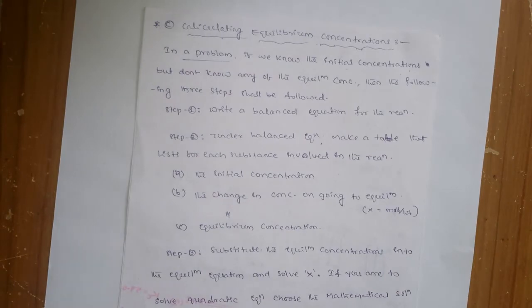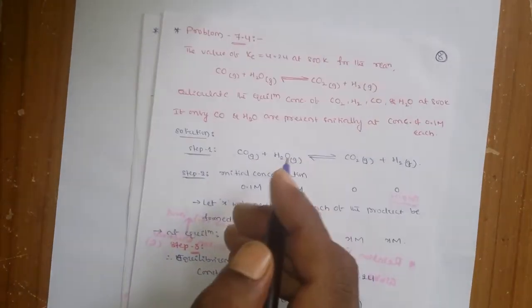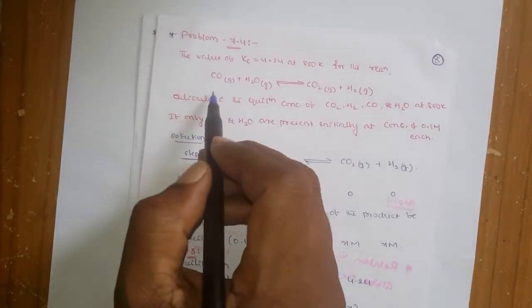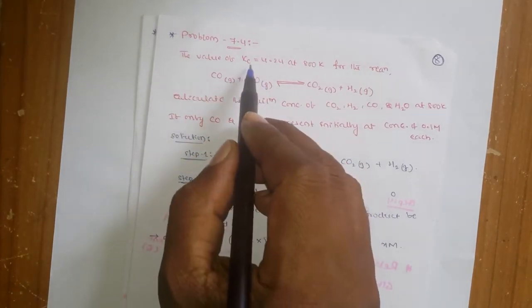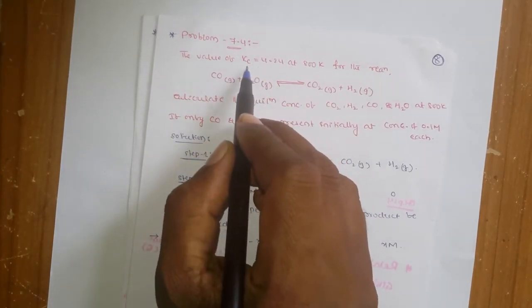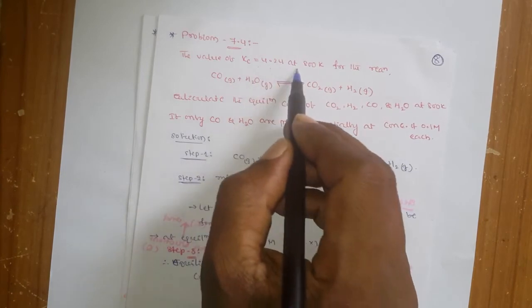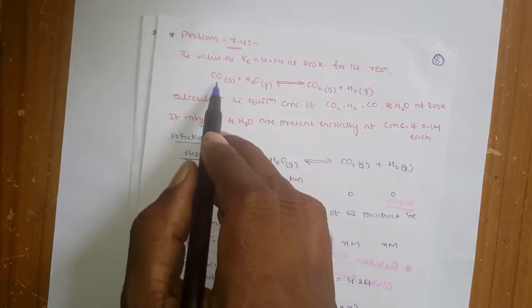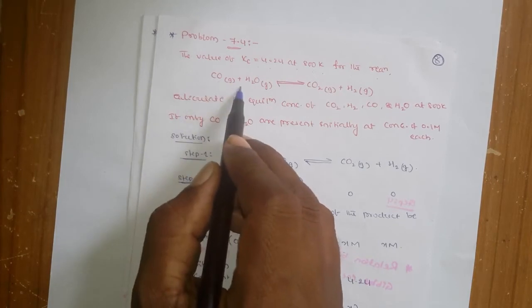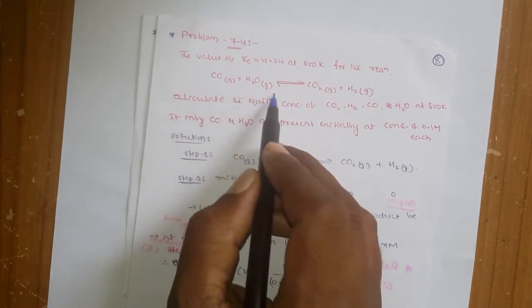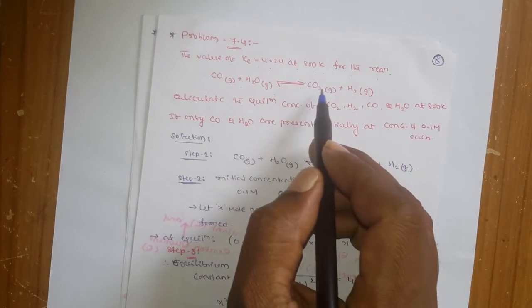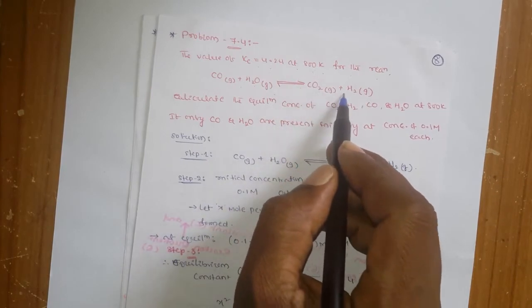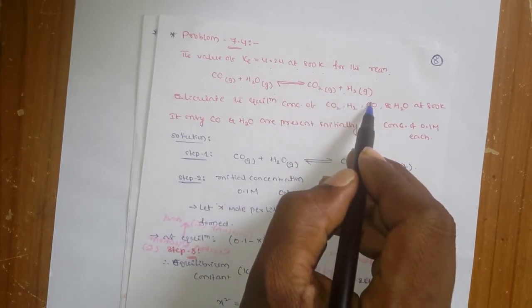Okay, look at problem 7.4, where the value of Kc, the equilibrium constant, is 4.24 at 800 kelvins for this reaction. So what is the reaction? Carbon monoxide gas reacts with water, H2O gas, and is in equilibrium with carbon dioxide gas and 1 mole of hydrogen gas.